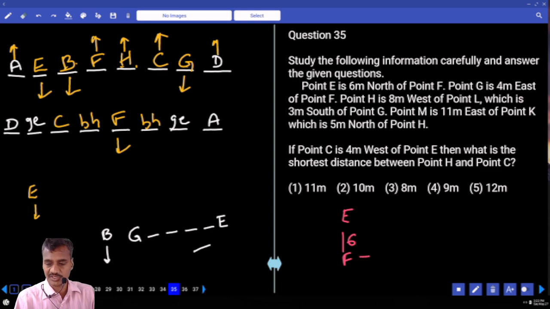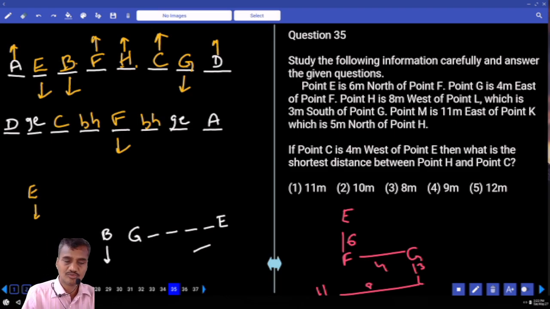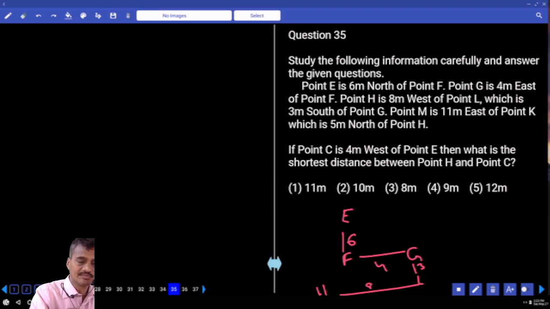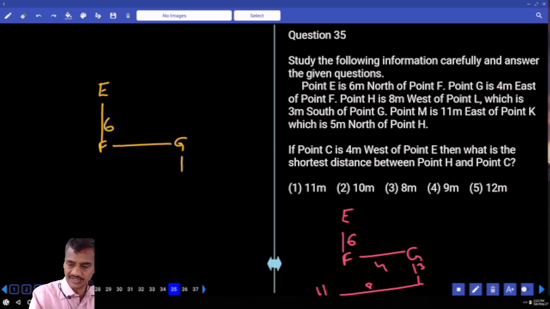G is 4 meters to the east of F, and L is 3 meters to the south of G, and H is 8 meters to the west of L. Now H is somewhere here, 8 meters to the west of L. Between F and G, and here G and L, we have 3, and this is 8 meters.